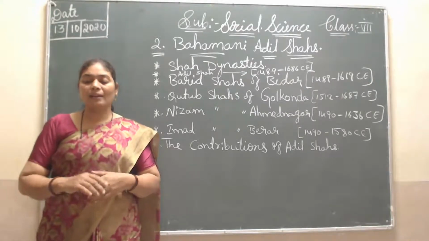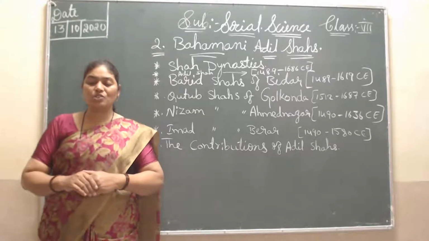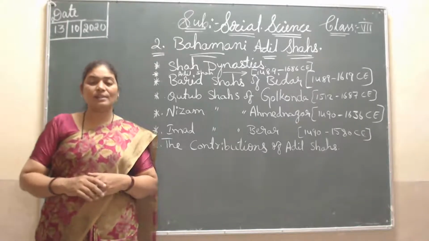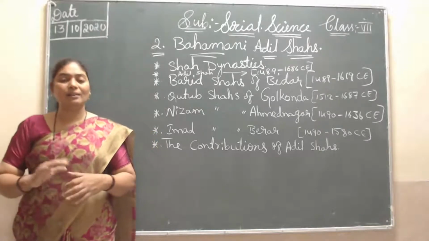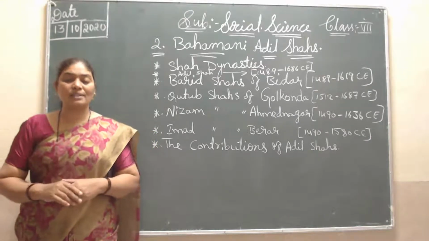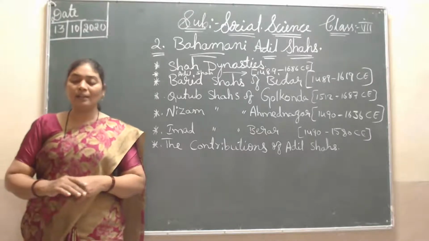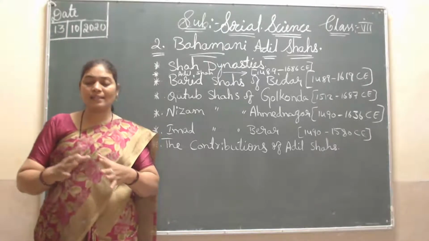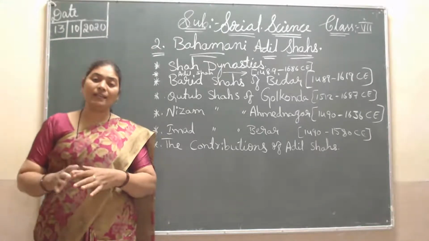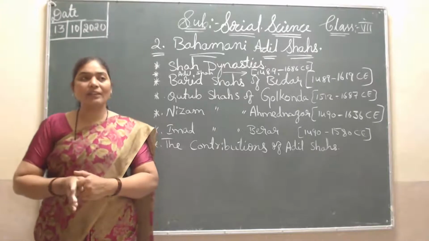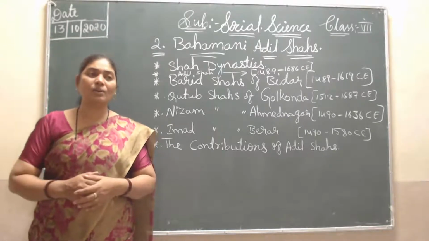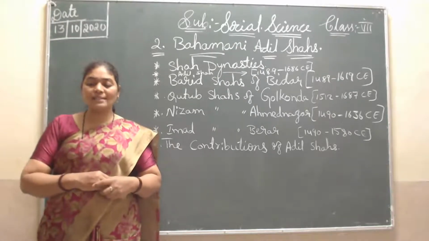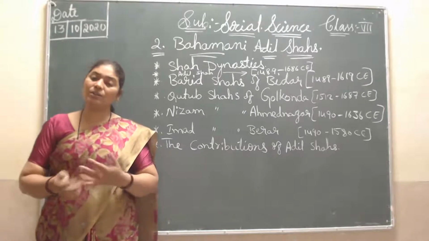Ibrahim had compassion for the Hindu religion, and there were many Hindu officers in his court. He also maintained tolerance toward his subjects, his people. During his rule he made Golconda his capital, a beautiful city. After that, in 1589 CE, he changed his capital from Golconda to Hyderabad.